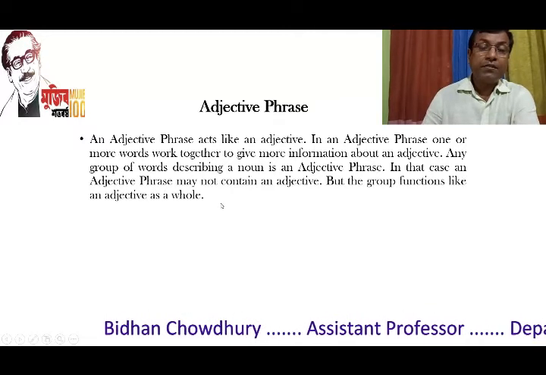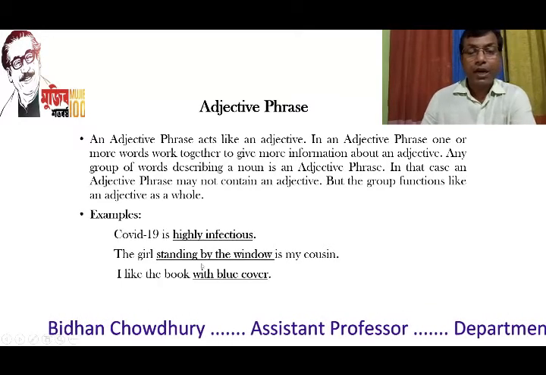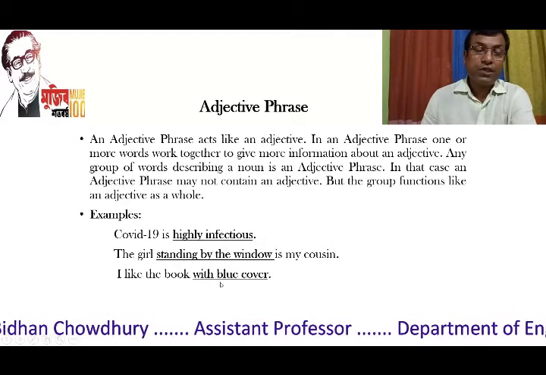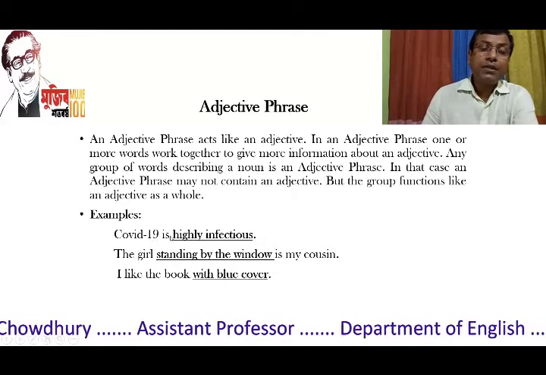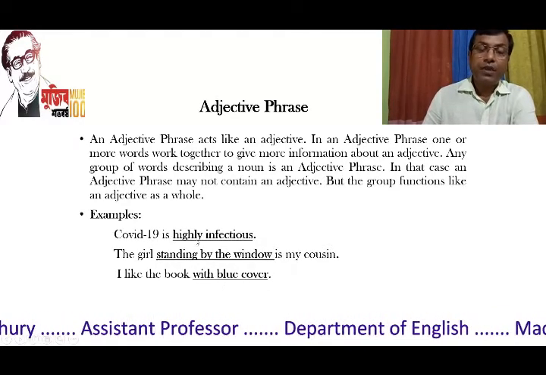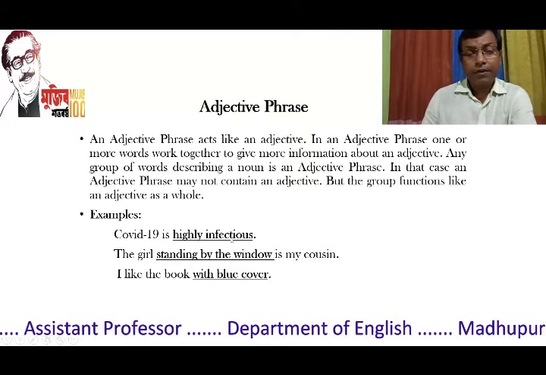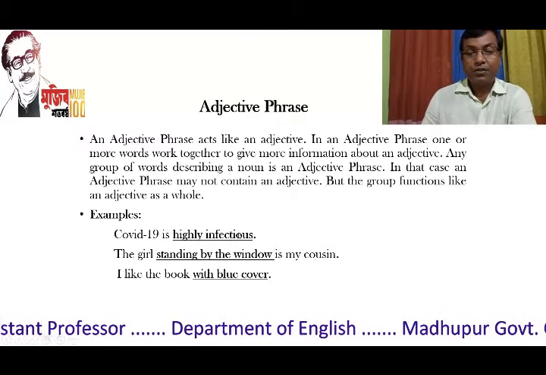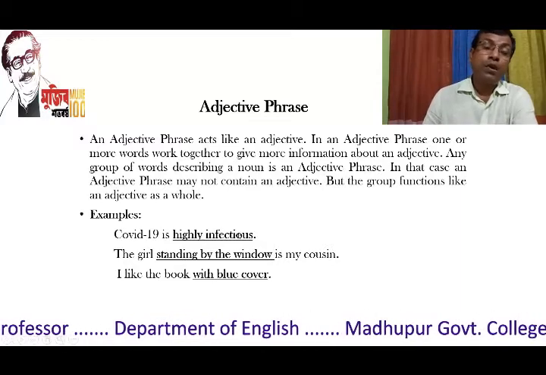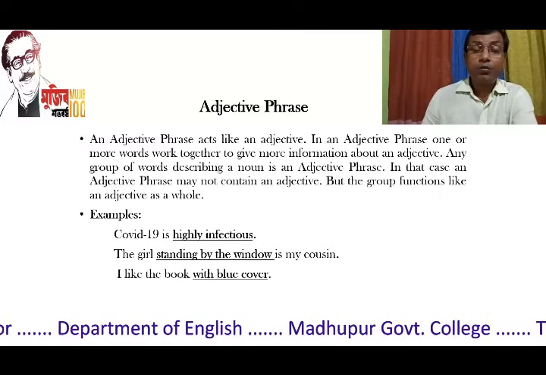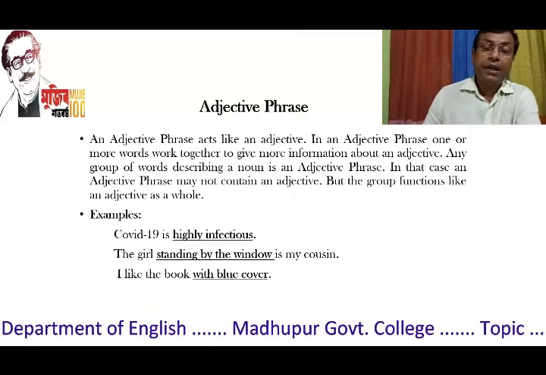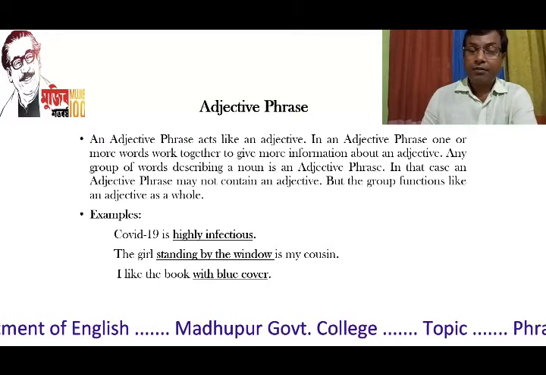If you look at this example, I have given three examples here. COVID-19 is highly infectious. Here in this example, the underlined part, highly infectious, is an example of an adjective phrase, and we have an adjective in this portion, that is infectious.